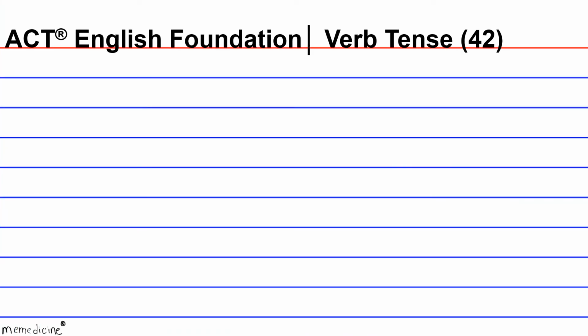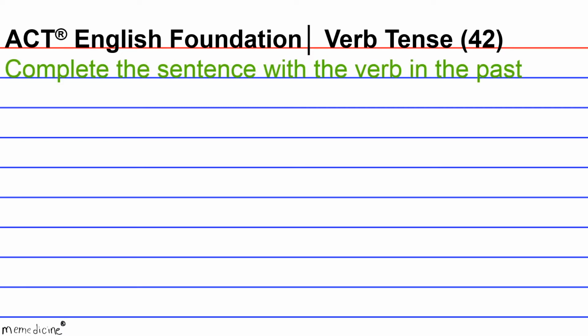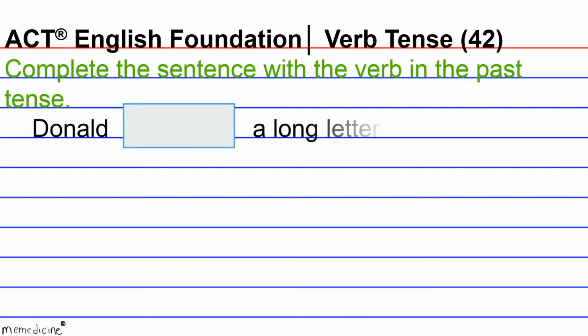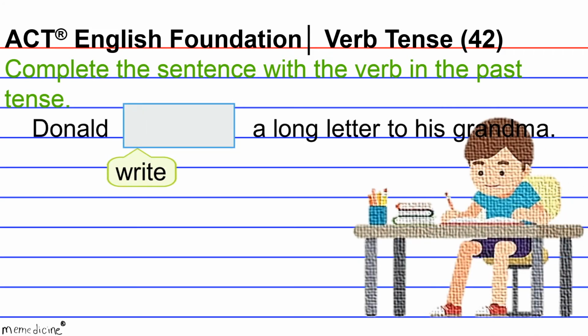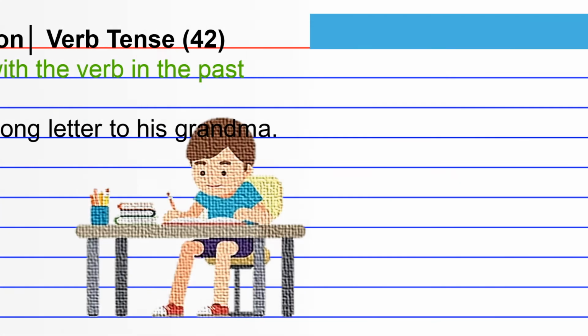ACT English Foundation, verb tense, question 42. Complete the sentence with the verb in the past tense. Donald blanked a long letter to his grandma. The task here is to shift the tense of write to its simple past tense verb form.